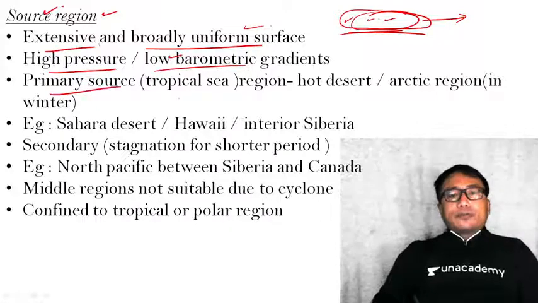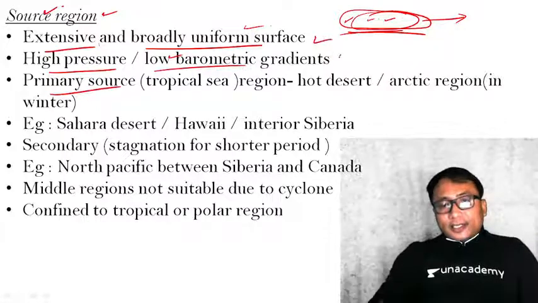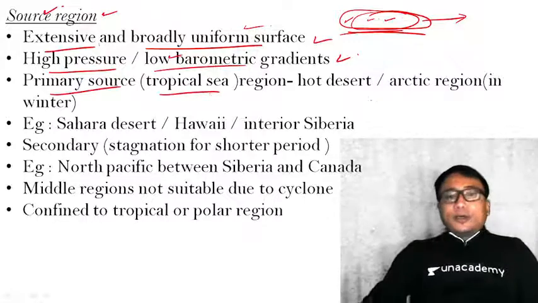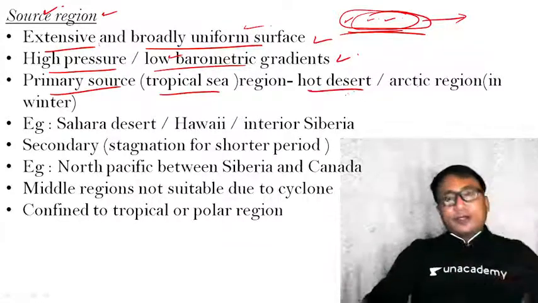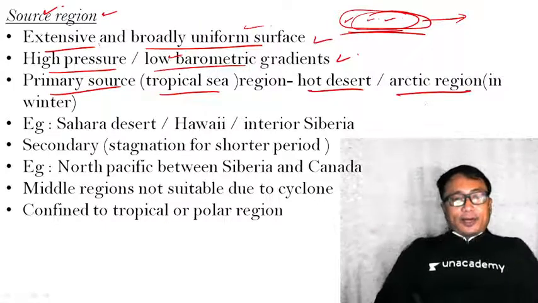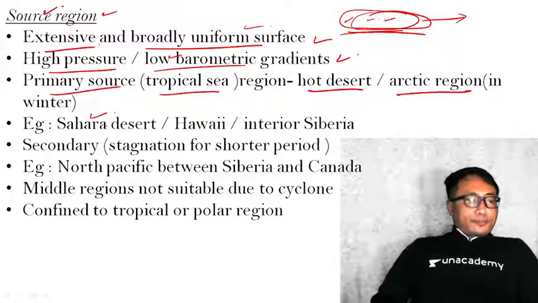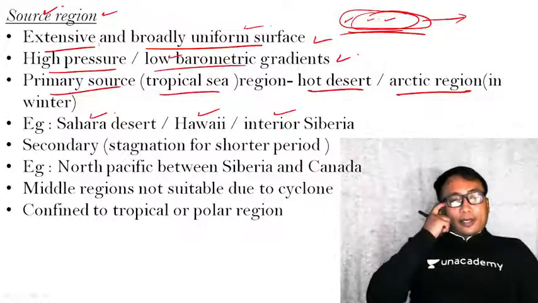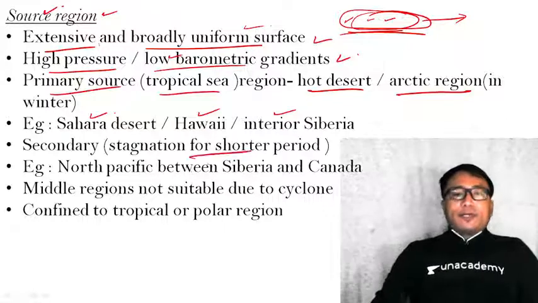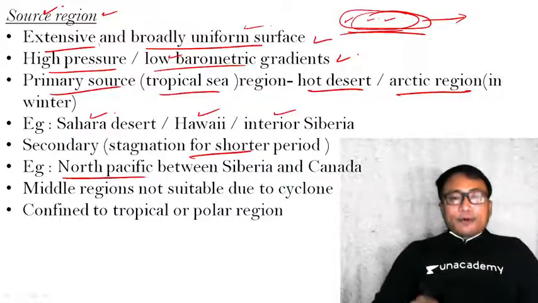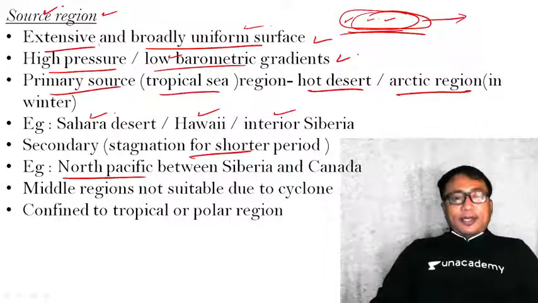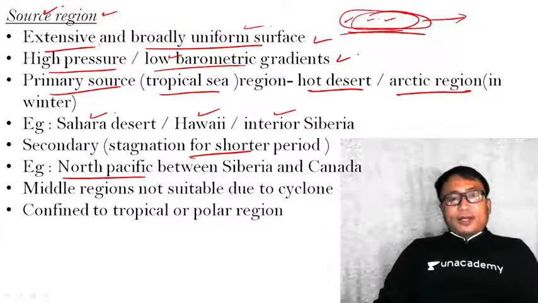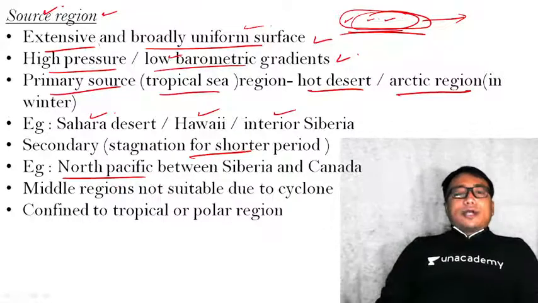Okay, primary source regions have these characteristics, which you will find in tropical seas, hot deserts, uniform surfaces, and the Arctic region. For example, the Sahara desert can be an important source region, as can Hawaii and interior Siberia. Secondary source regions have stagnation for a very short period, such as the North Pacific between Siberia and Canada. Now, the middle regions, that is the middle latitude, are not suitable due to cyclonic circulation.